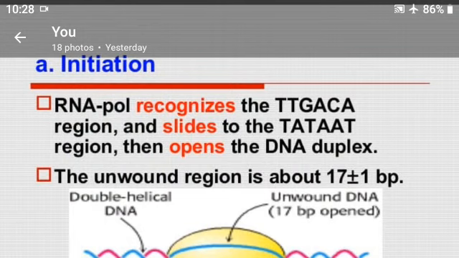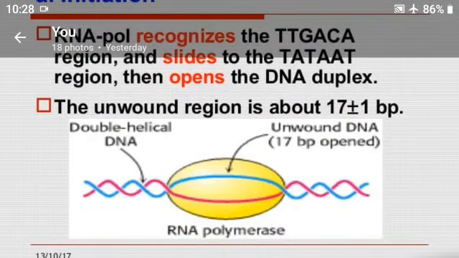Firstly, RNA polymerase recognizes the TTGACA region and slides to the TATAAT region, then opens the DNA duplex. The unbound region is about 17 plus or minus 1 base pair, right?